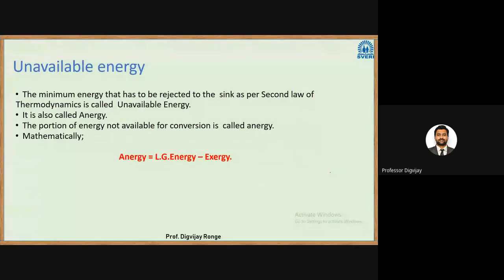Now what is next? Unavailable energy. The minimum energy that has to be rejected as per the second law of thermodynamics is called unavailable energy. It is also called anergy. So there are two terms, exergy and anergy. The portion of energy not available for conversion is called anergy. Mathematically, anergy is equal to the low grade energy, or we can say input, minus exergy. So exergy is the maximum useful work. If I subtract that from the input, whatever remains is considered a loss, which we are referring to as anergy. Okay, so two important terms are there, exergy and anergy.